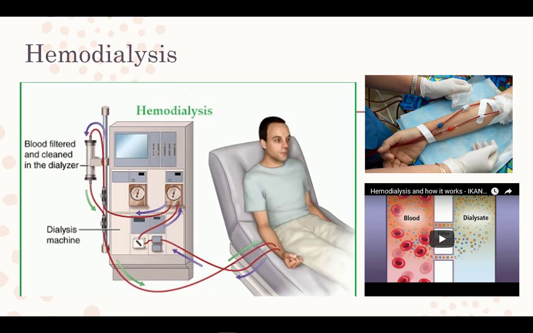Hemodialysis is the most common type. Hemodialysis uses a machine that acts like an artificial kidney. It filters all of the blood and does what the kidneys can no longer do. It is typically done at a facility where health professionals administer the treatments. Through grafts placed in an arm, blood is removed from the body and pumped through an external filter to remove waste before returning to the body.